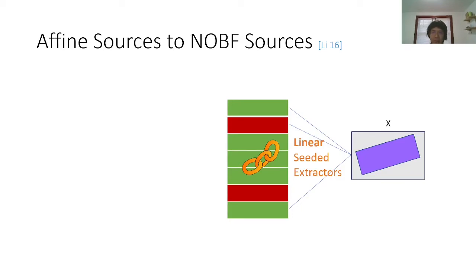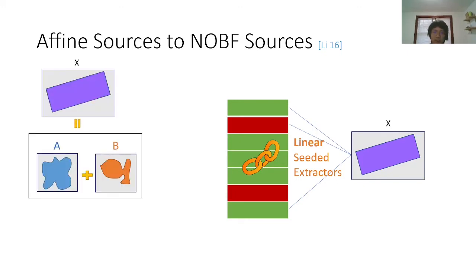then although we don't have a second independent source, it turns out that the original affine source can be written as the sum of two distributions A and B, and the A part is guaranteed to be independent of B and the output matrix. So this means although we don't have a second independent source, we still have this independent part A implicitly hidden in X. So somehow we can still use X to break the correlation, but this requires a more general object called affine correlation breakers, which can handle this A plus B correlation.